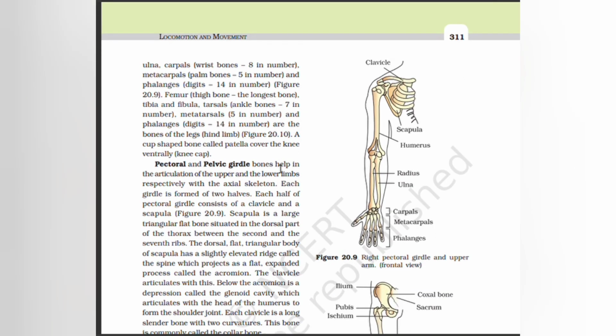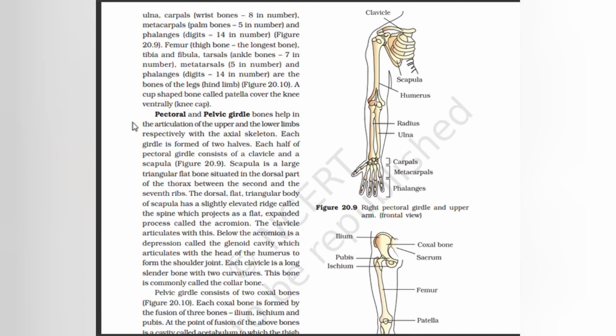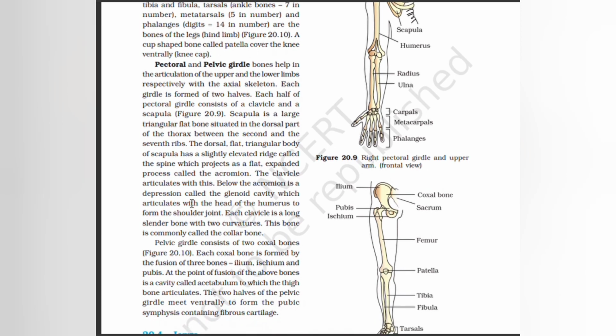Pectoral and pelvic girdle bones help in the articulation of the upper and the lower limbs respectively with the axial skeleton. Each girdle is formed of two halves. Each half of the pectoral girdle consists of a clavicle and a scapula. Scapula is a large triangular flat bone situated in the dorsal part of the thorax between the second and the seventh ribs. The dorsal flat triangular body of scapula has a slightly elevated ridge called the spine, which projects as a flat expanded process called the acromion. The clavicle articulates with this.